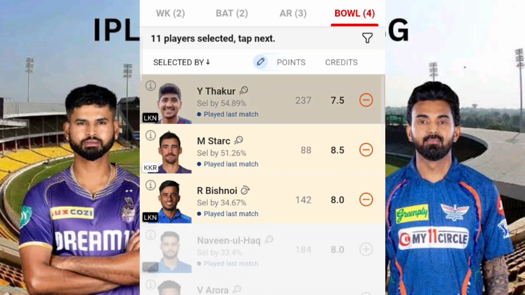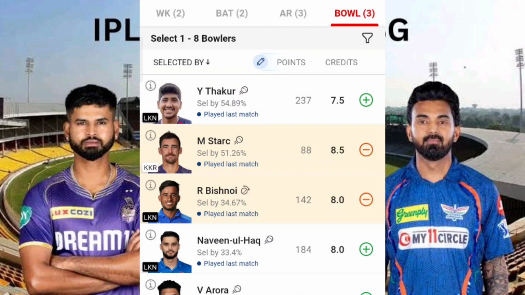Yash Thakur, last match, awesome. Last match, awesome, 5 wickets. Last match again, 2 wickets. In this match again, if he opens bowling in the early power play itself, I think in the early 2 or 3 overs of Yash Thakur you can't expect to get some wickets.